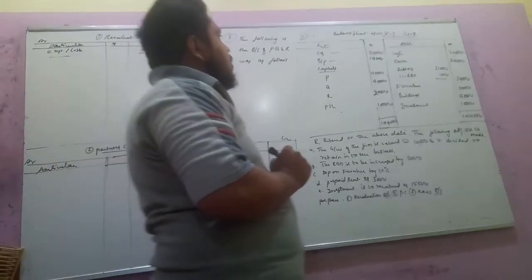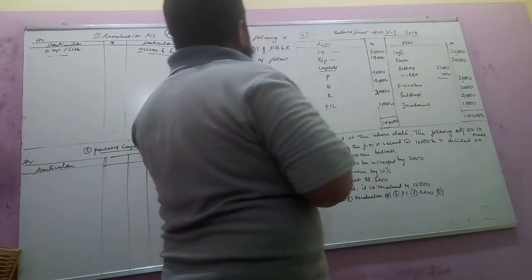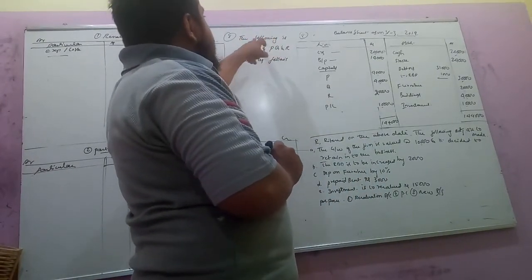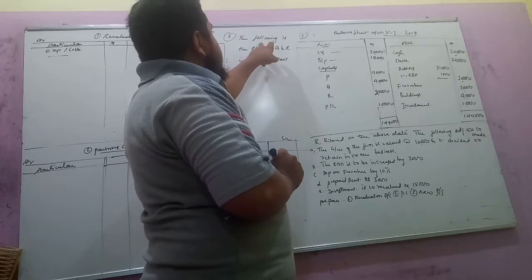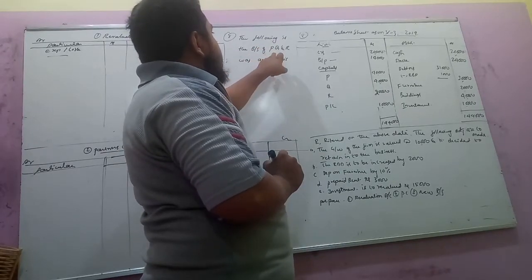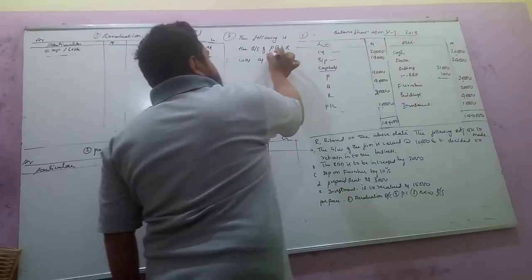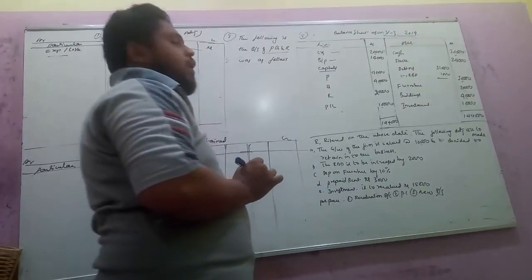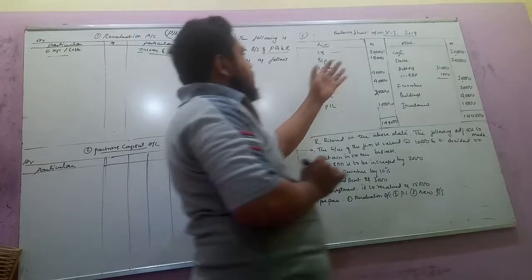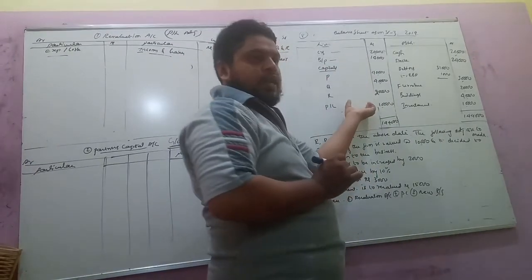Now, come to the adjustment. Question: the following is the balance sheet of PQR. There are three partners, P, Q and R. This is the old balance sheet.